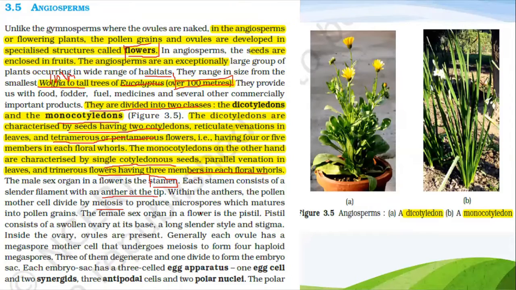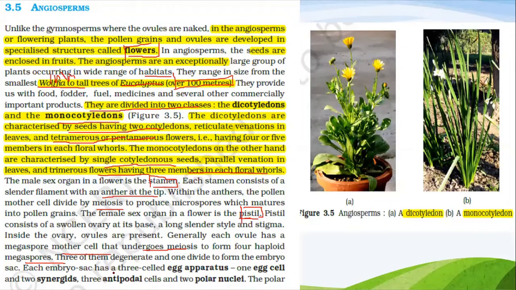The female sex organ in a flower is the pistil. See, the male sex organ is the stamen and the female one is the pistil. The pistil consists of a swollen ovary at its base, a long slender style, and the stigma. Inside the ovary, ovules are present. Generally, each ovule has a megaspore mother cell that undergoes meiosis to form 4 haploid megaspores. 3 of them degenerate and one divides to form the embryo sac.